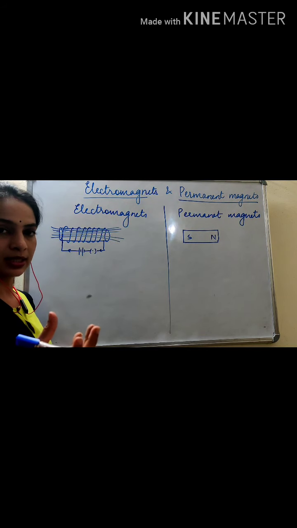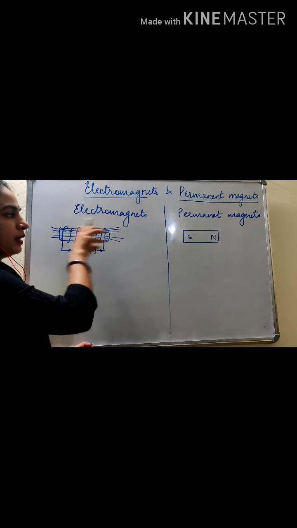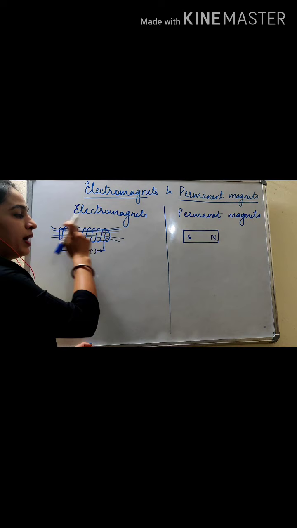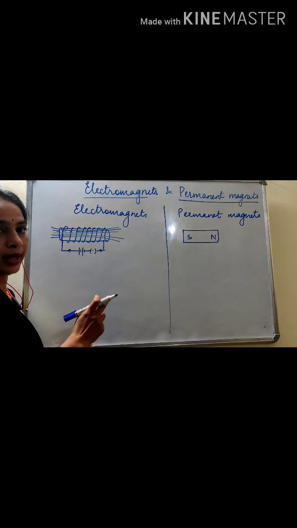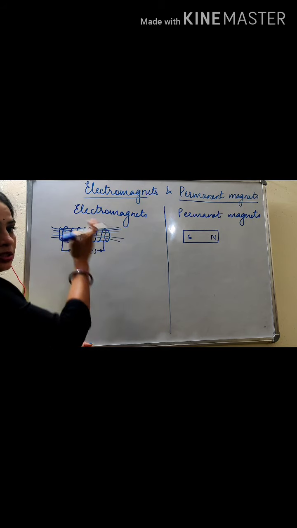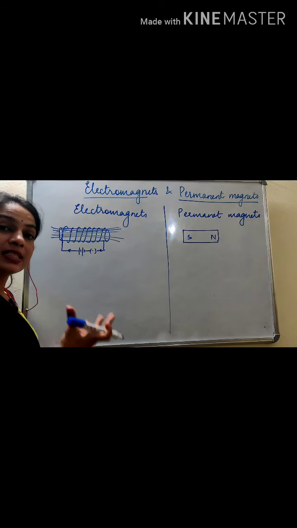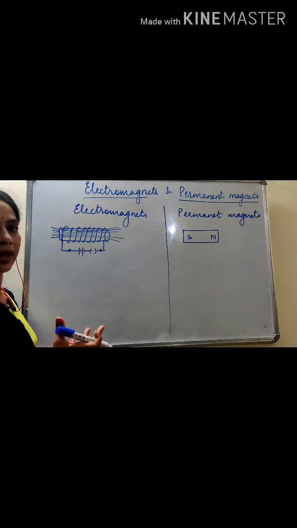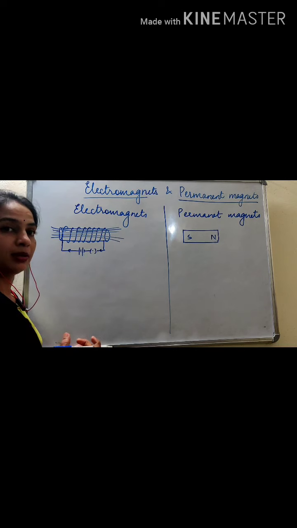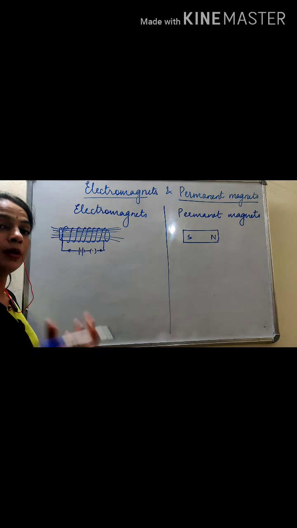If you keep a steel rod inside a solenoid and pass current through it for a long time, in different directions, reversing the direction by changing the direction of the battery, then that steel gets permanently magnetized. That means it retains its magnetism and behaves as a magnet permanently.